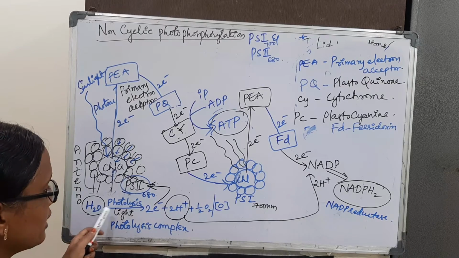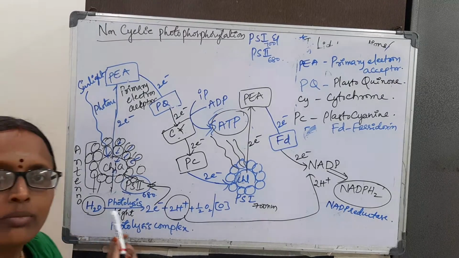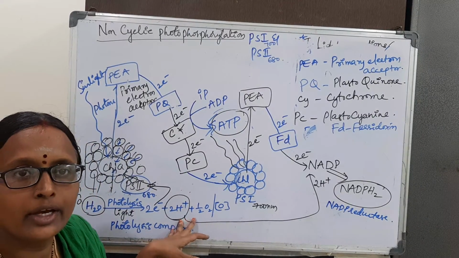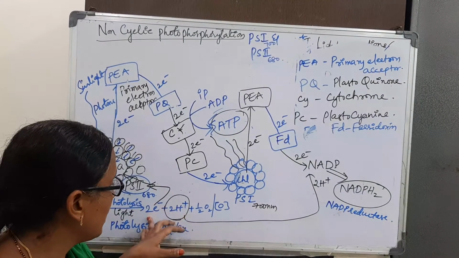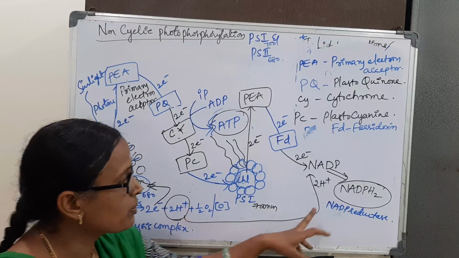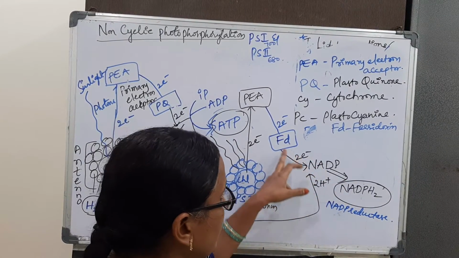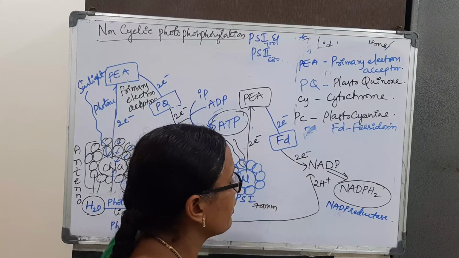By the photolysis process, the water molecule is broken down to release 2 electrons and protons. These protons are accepted by the NADP, along with the 2 electrons.